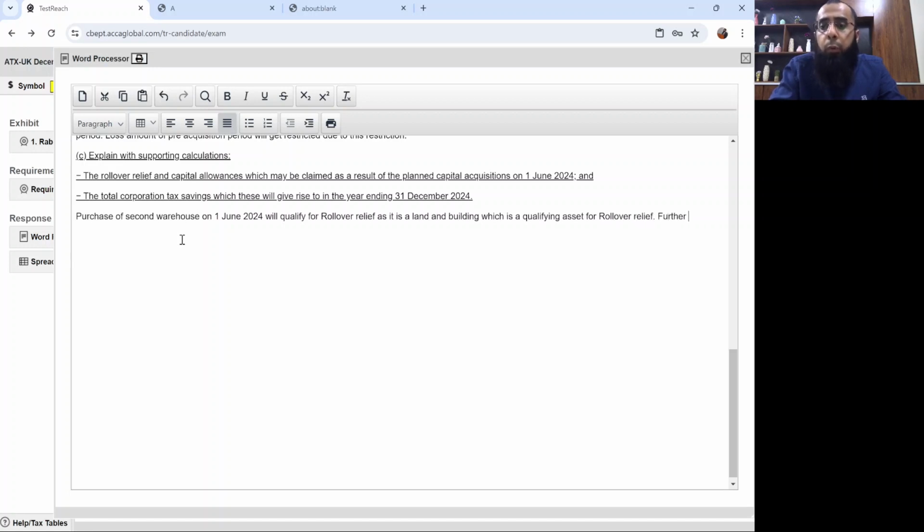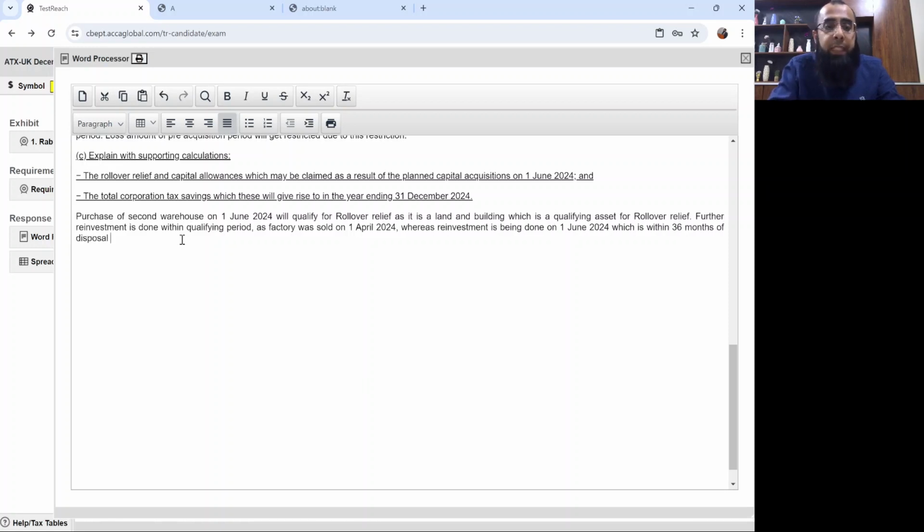Further, reinvestment is done within qualifying period as factory was sold on 1st April 2024, whereas reinvestment is being done on 1st June 2024, which is within 36 months of disposal date.